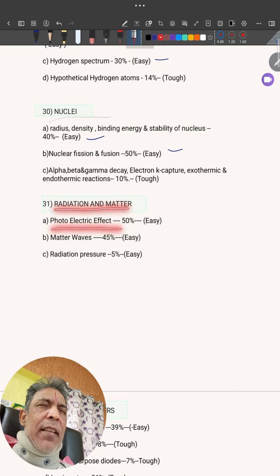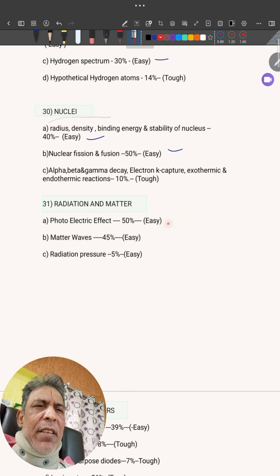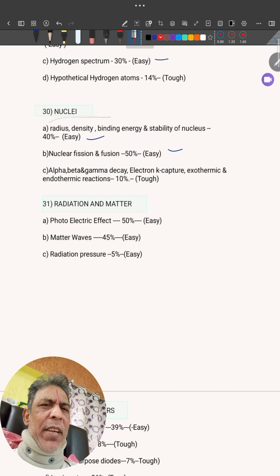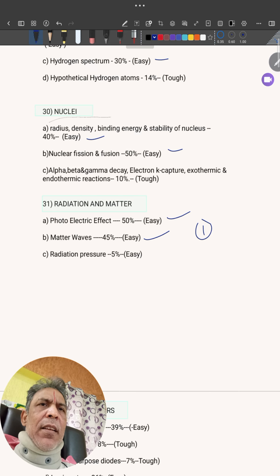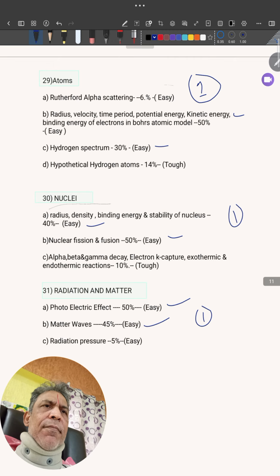Photoelectric effect, very easy. K max equal to hν minus work function. One formula is there, and stopping potential formula. Matter waves, lambda equal to h by momentum mv. Radiation pressure, hardly they've asked. Okay, this is compulsory. One question will come from here. One question will come from here.